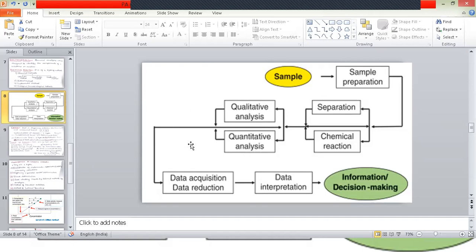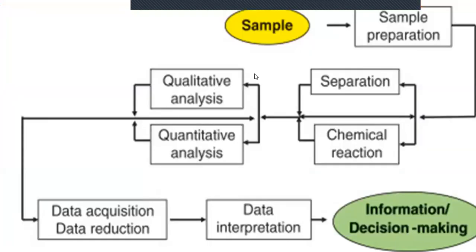Right. So here we are using different instruments. The instruments will be giving the data. That data will be taken and interpreted. So that means we are analyzing the data. And finally, we are giving the report according to the data. Right? So this is the flow chart which explains the starting point to the ending point of the entire chemical analysis method.